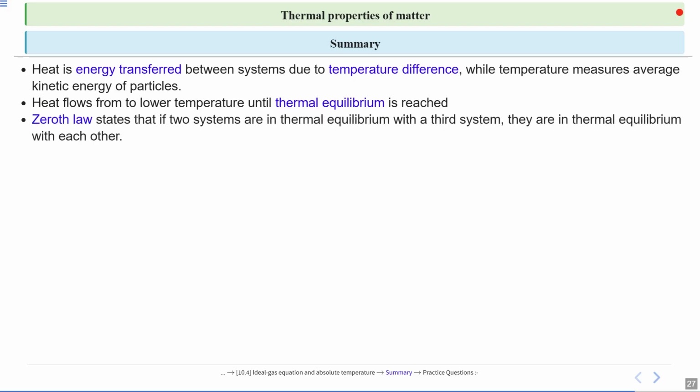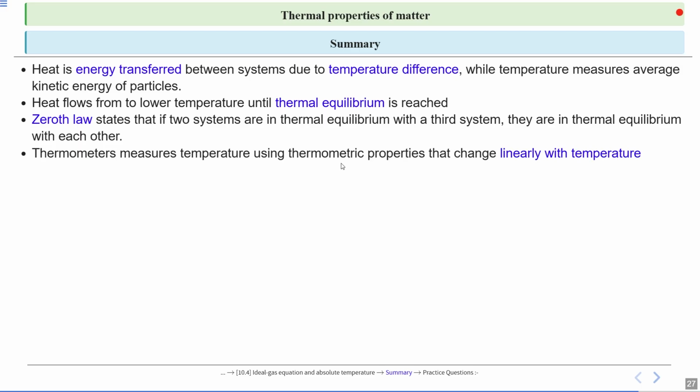The zeroth law of thermodynamics states that if two systems are in thermal equilibrium with a third system, they are in thermal equilibrium with each other. Thermometers measure temperature using thermometric properties that change linearly with temperature. Common temperature scales are degree Celsius, degree Fahrenheit and the Kelvin scale.